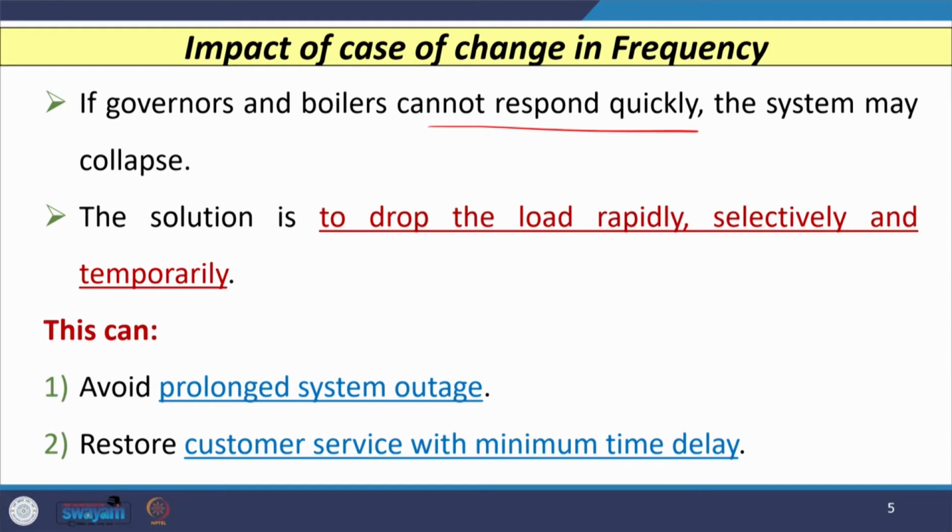These three things are very important: we have to remove the load rapidly, we have to remove it selectively, so that the appropriate frequency balance is achieved, and we have to remove the load temporarily, because we need to come back to the original condition, so that there is no revenue loss. If we remove the load rapidly, selectively and temporarily, that is going to avoid prolonged system outages, and it will also restore customer service with minimum time delay.